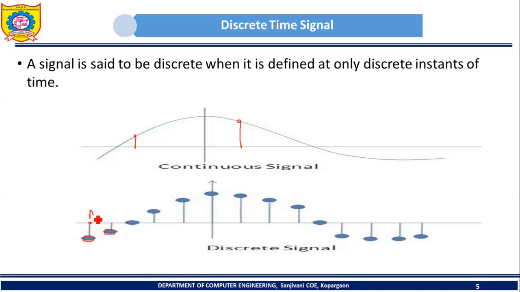Let's call this time instant A, and let's call this time instant B. Now tell me whether this discrete signal is defined for the time instants which are present in between A and B. No, this discrete time signal does not have any value for the time instants which are present in between time instants A and B. So this is a discrete signal.